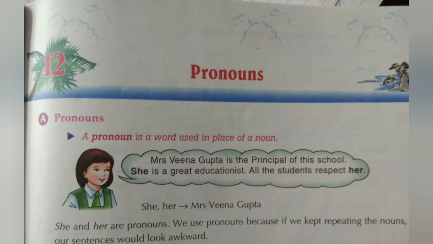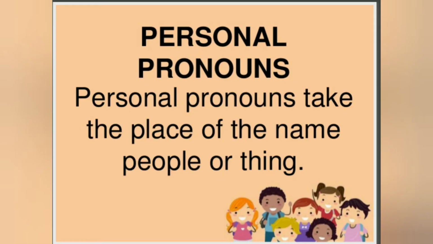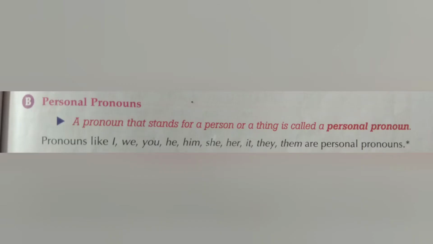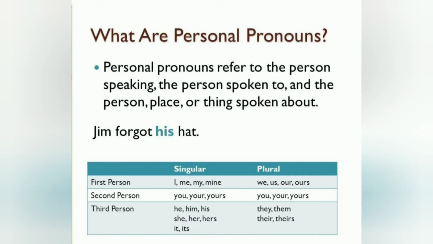We use pronouns because if we keep repeating the nouns, our sentence would look awkward. A personal pronoun takes the place of the names of people or things. Personal pronouns like I, we, you, he, him, she, her, it, they, them are personal pronouns. Let us understand the personal pronoun in detail.